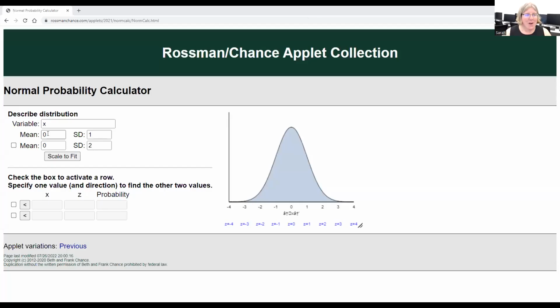All right, so here we are in Rossman Chance. Let me get the 125 and that new standard deviation of 5 put in. We'll scale to fit, and then we're looking at the probability that the average loss will be no greater than 136. So I'll put 136 in for X. And so here I have a 98.6% probability that we won't exceed an average of 136. So that's pretty good. That's almost 100%.